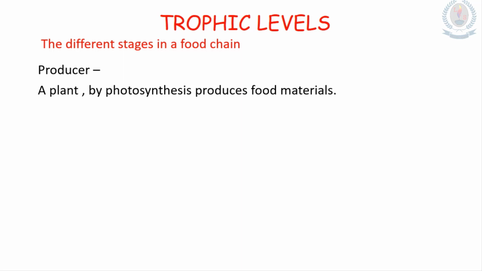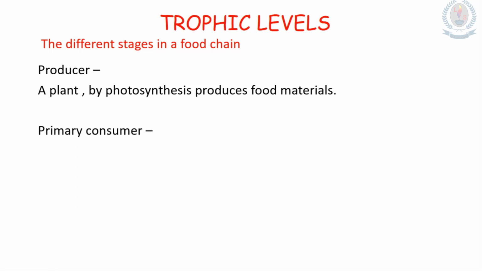Why is that? Yes, we know that the other stages are most of the time animals, and animals consume other organisms. The organism that depends on the plant is known as the primary consumer.